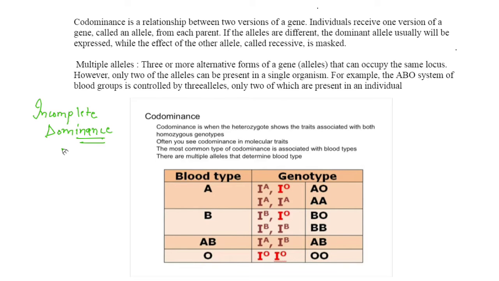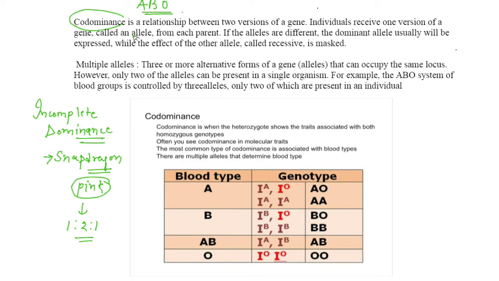I'm not going to revise this because you can see incomplete dominance in the previous video, but still we can take the example of snapdragon, where incomplete dominance can be seen, and here in place of red flowers, pink flowers appear, and the phenotypic and genotypic ratio in the F2 generation is 1:2:1. Now come to codominance, and codominance can be seen in the ABO blood group system.